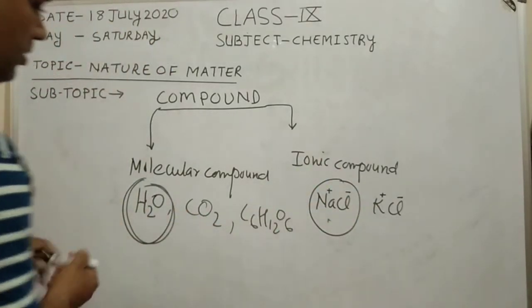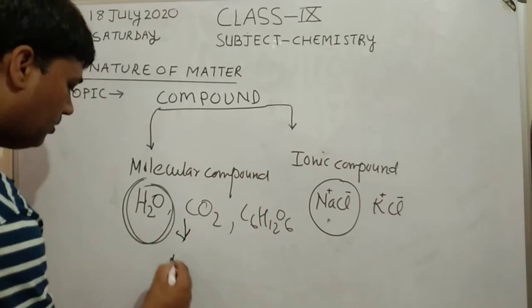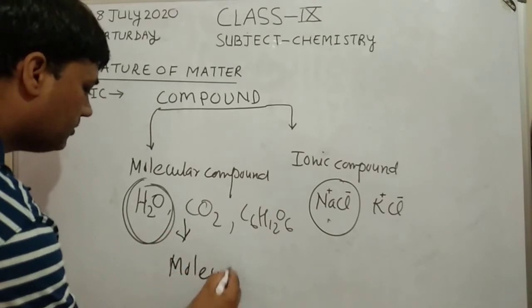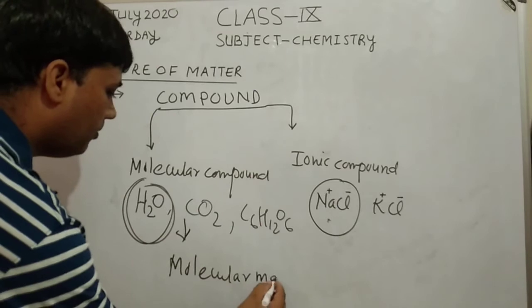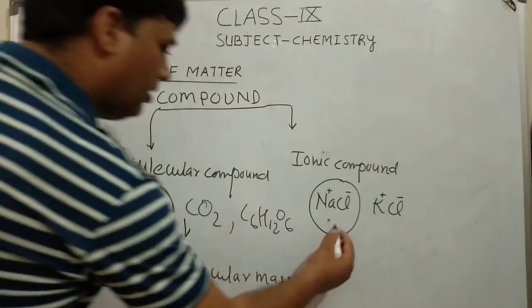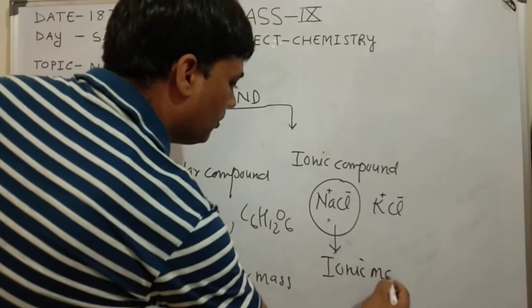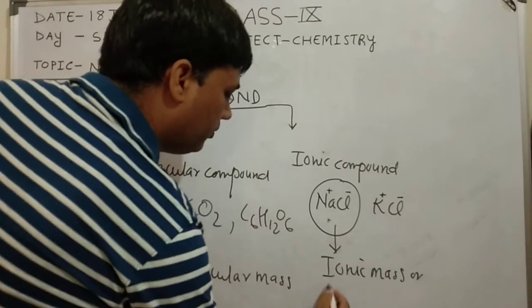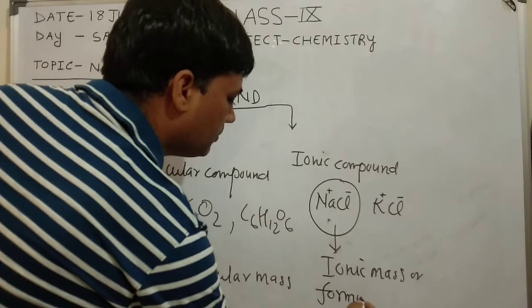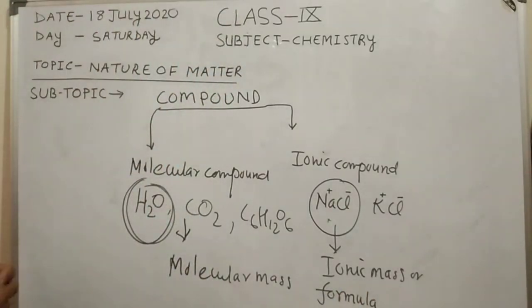In molecular compound we always calculate molecular mass, but in ionic compound we always calculate ionic mass or formula mass. Okay.